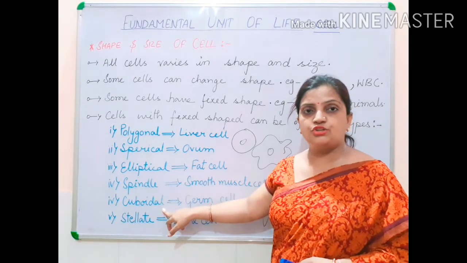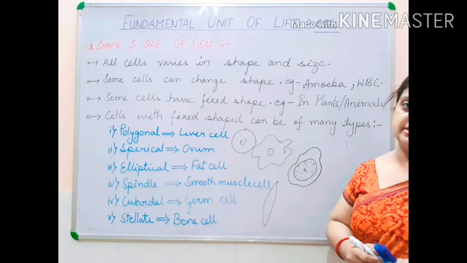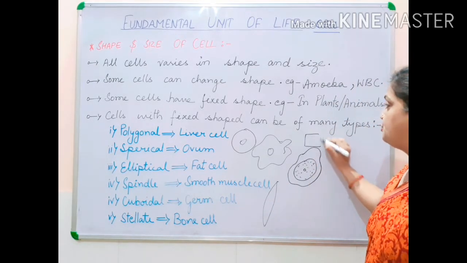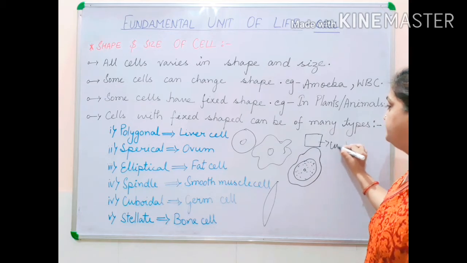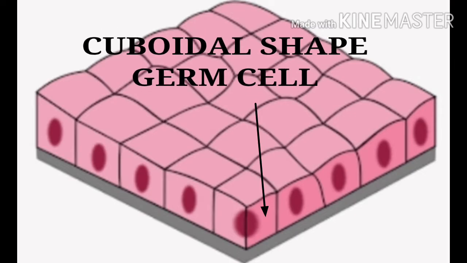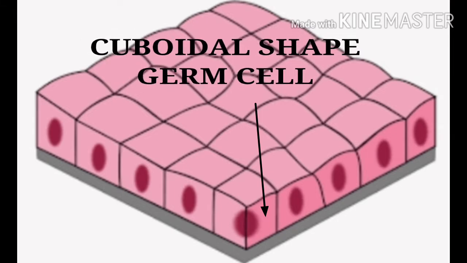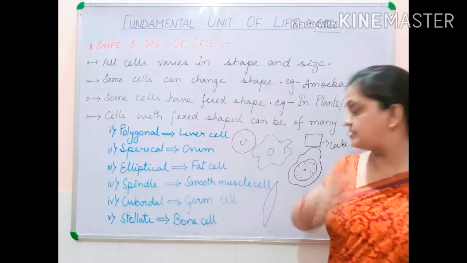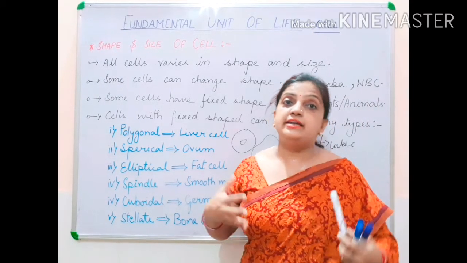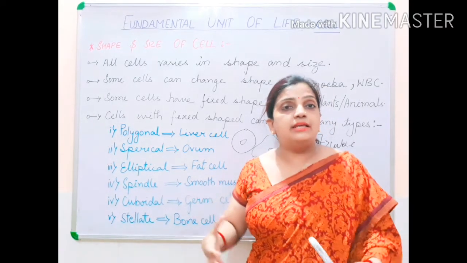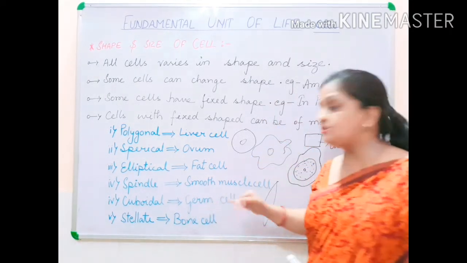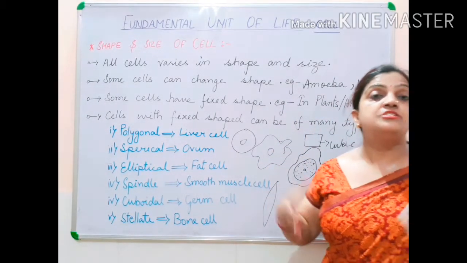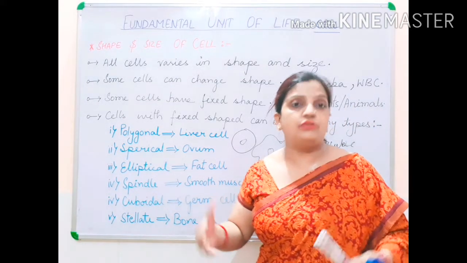Now if I talk about cuboidal, germ cells are the example. Now what is the shape of cuboidal? Cuboidal means cube shape. This is a cube, an ice cream cube like structure. So your cuboidal shaped cells are germ cells, and germ cells are present in the body during the embryonal stages, and these germ cells are responsible for the development of every living structure and every living organism.